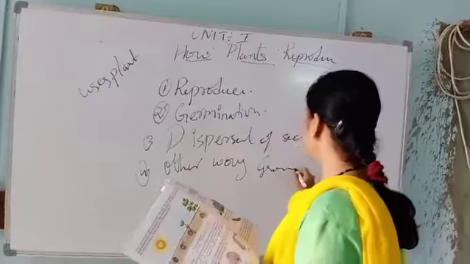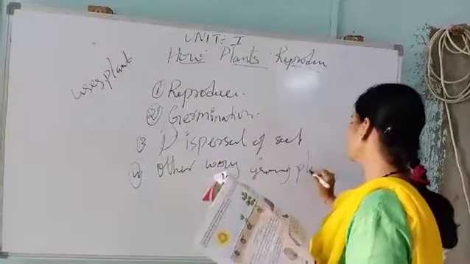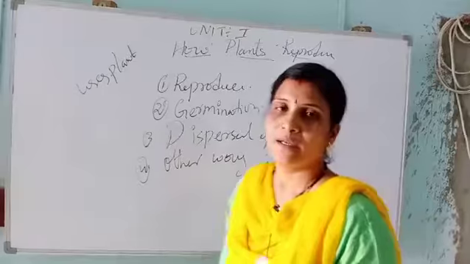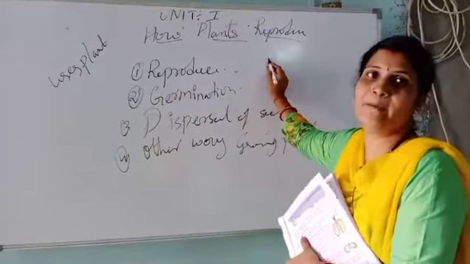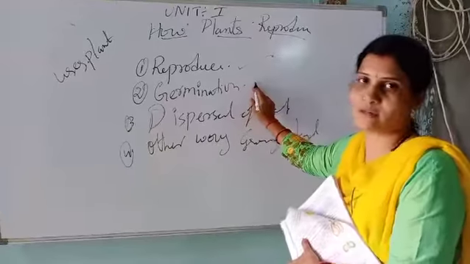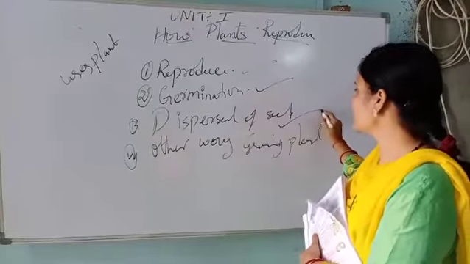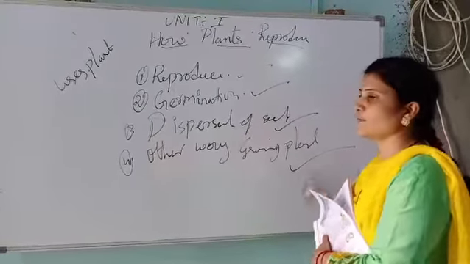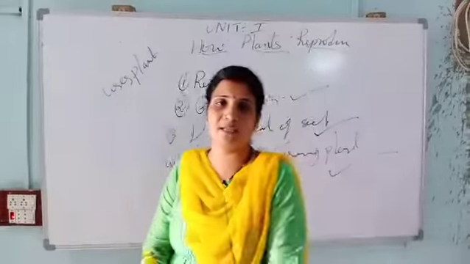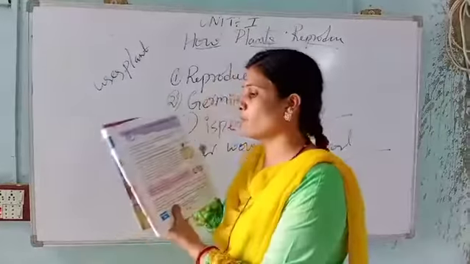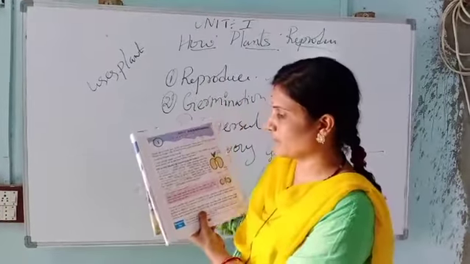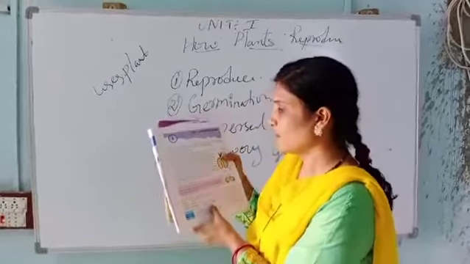Yesterday we learned reproduce, producing a new one, germination, dispersal of seed, and the other way of growing plants. In the previous lesson 1 we learned these four ways. Now they have given some formative assessment, fill in the blanks, on page 5.